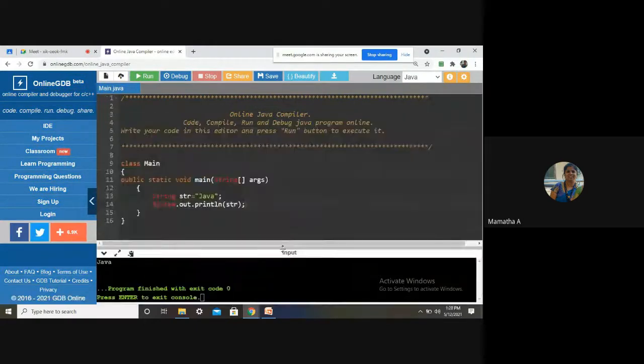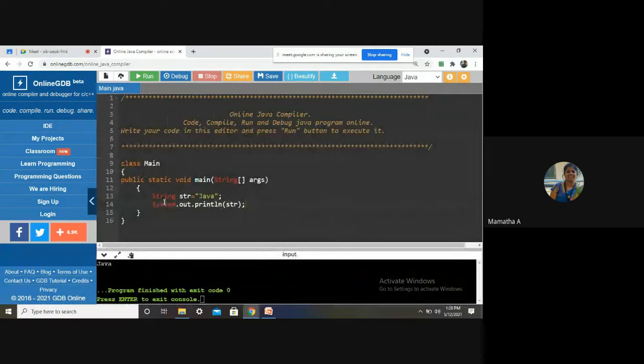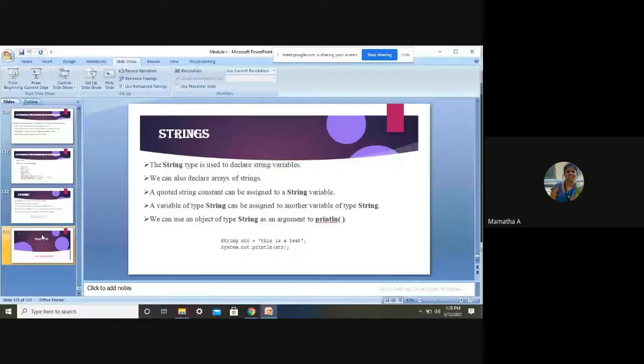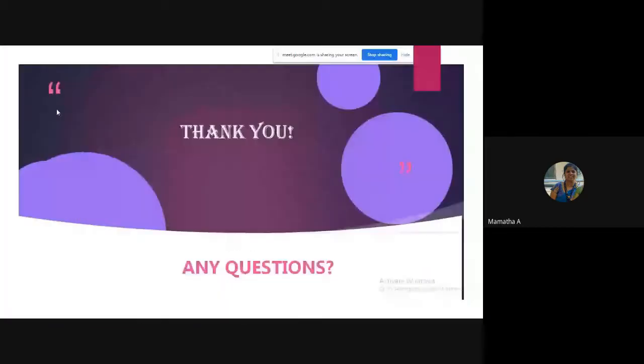Are you understanding? You need not use an array of characters. There's a data type available called string, and the S should be capital. Is that clear, students?